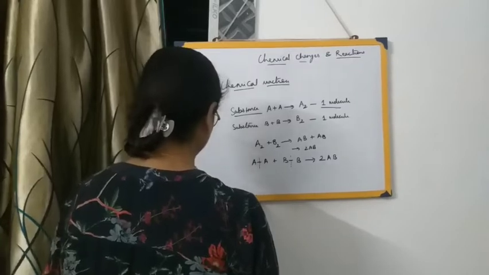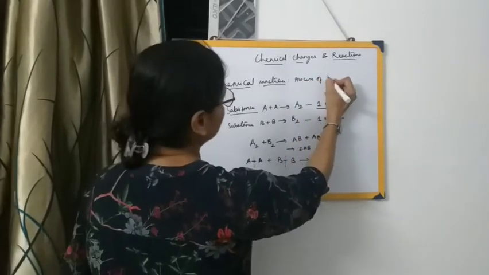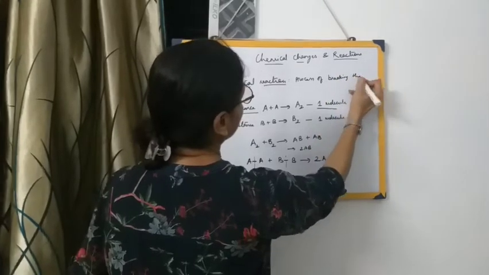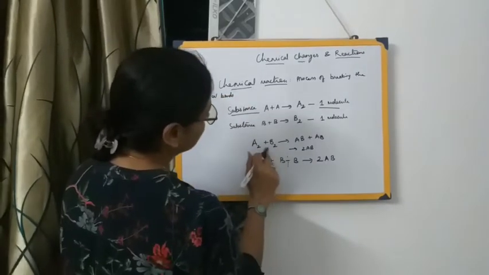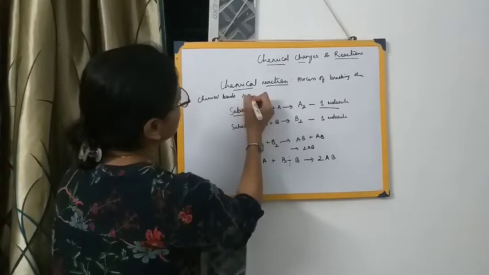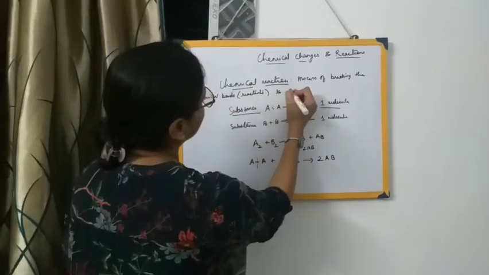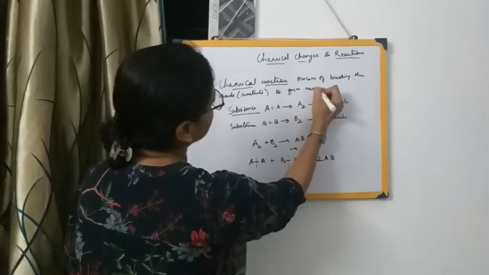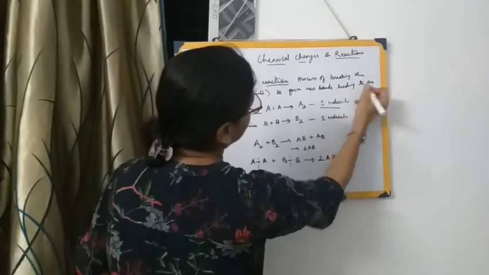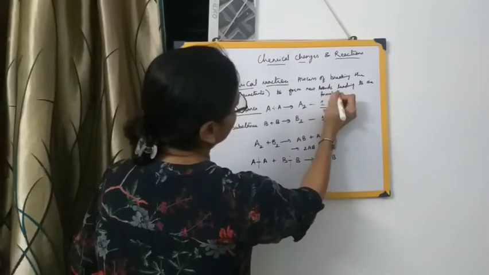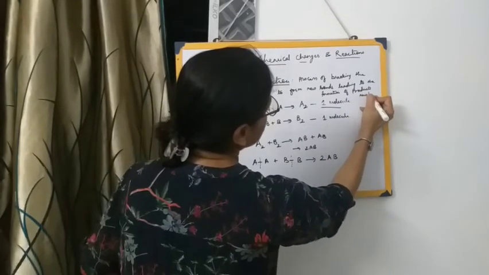So now we get the definition of a chemical reaction: the process of breaking the chemical bonds of the reactants to form new bonds, leading to the formation of products having new bonds.